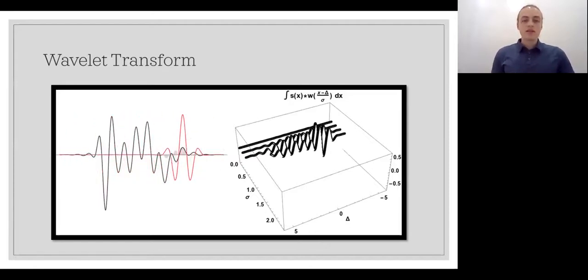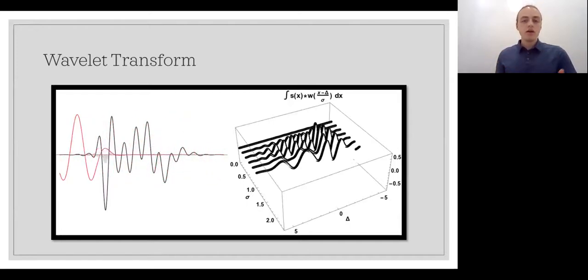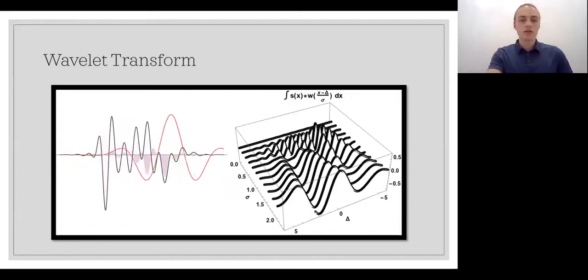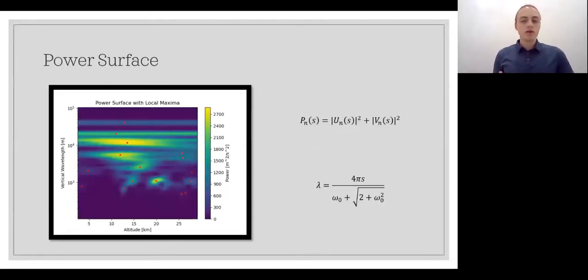Now, the result of this is, on the right, a three-dimensional surface that has axes of wavelet scale and time, and the height of the vertical surface actually measures the similarity of our data to the Morlet wavelet. When we apply this to our radiosonde data, we get what we call a power surface. And once we've done so, the potential waves show up as local maxima in the power surface as points of high similarity between a Morlet wavelet with that specific altitude and that specific wavelength.